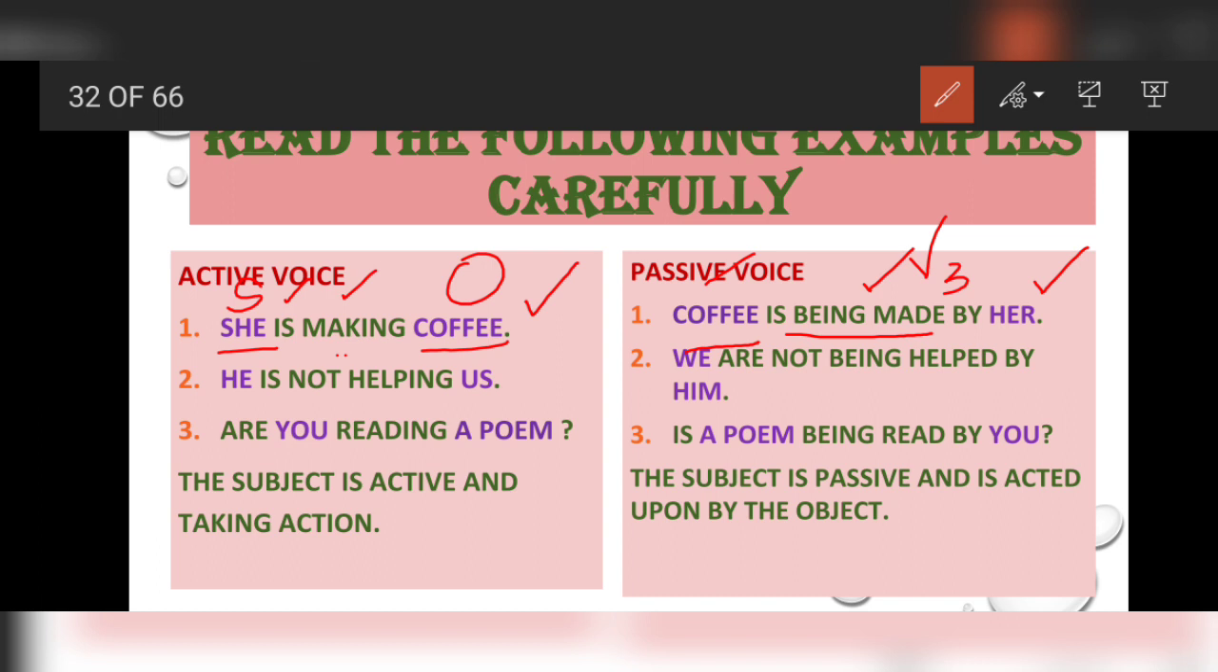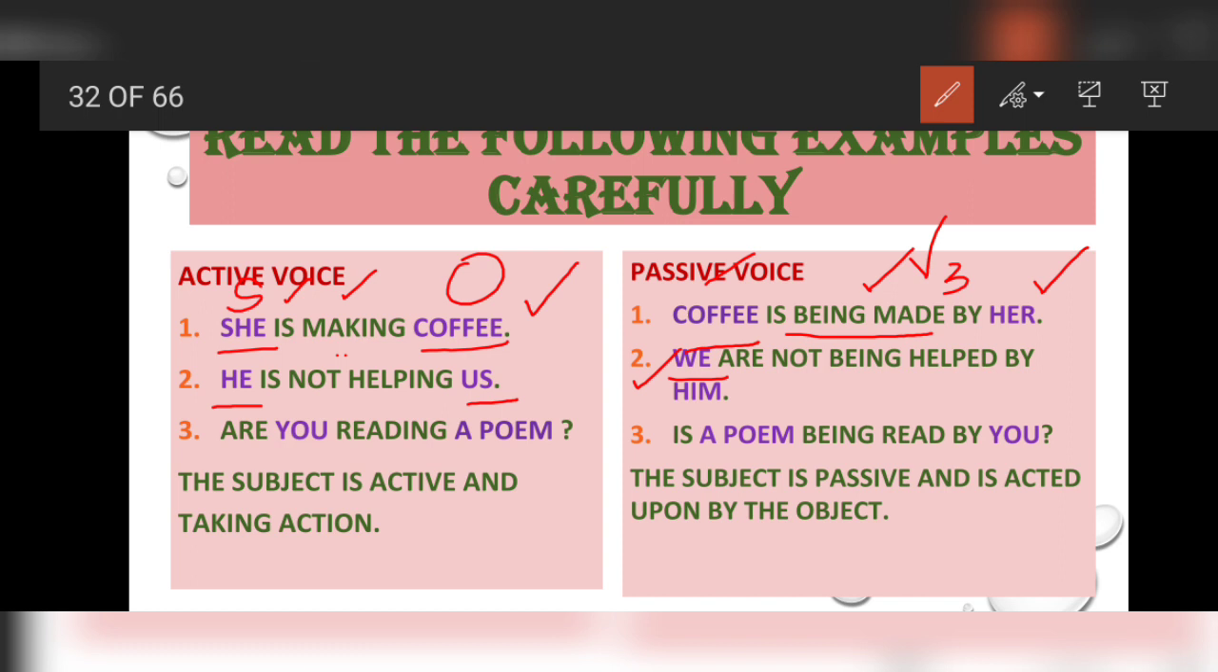Now the second example. He is not helping us. Dear students, find out the subject and object. Yes, you can find out easily. He is subject, and us is object. We are to make passive of he and we are to make active of us. So when we activate us, it becomes we. So here in the beginning of the sentence, we.